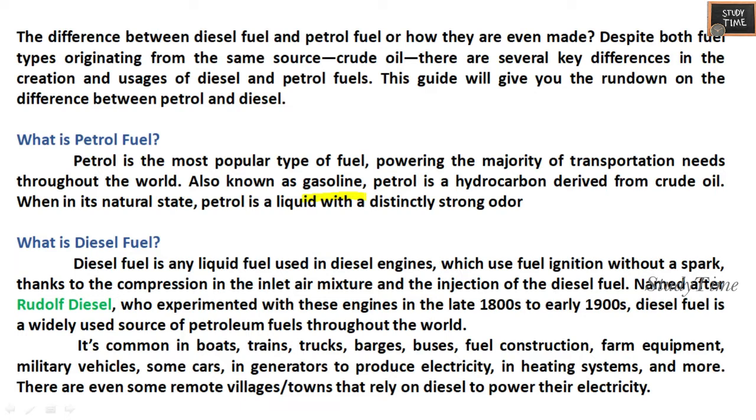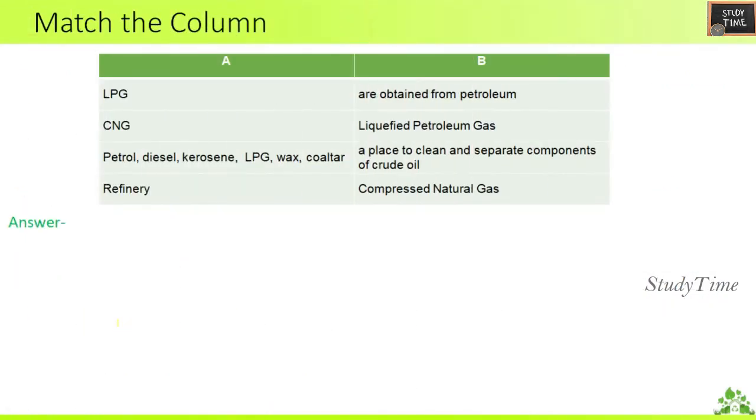Diesel fuel is a liquid fuel used in diesel engines. It was named after Rudolf Diesel and it is used in boats, trains, trucks, barges and buses, construction, and farm equipment. All these use diesel as fuel. There are even some remote villages or towns that rely on diesel to power their electricity. So this is a simple introduction to this chapter.